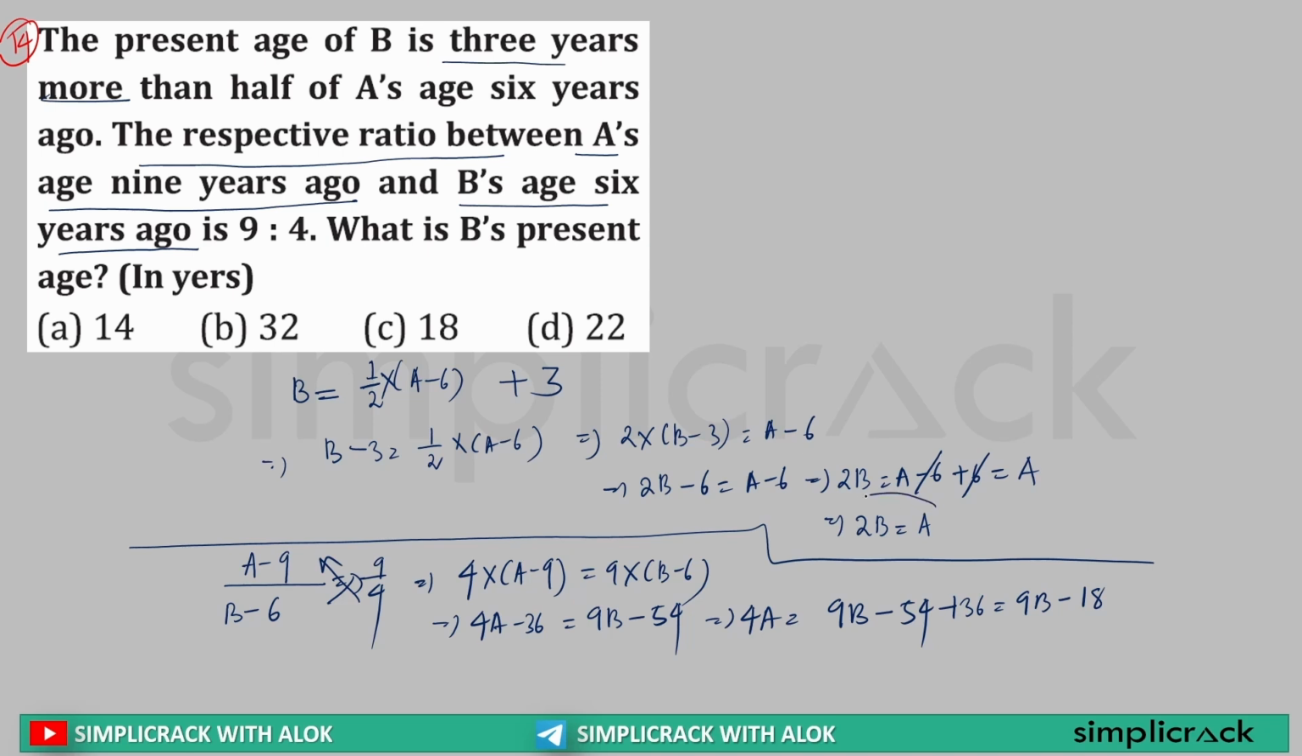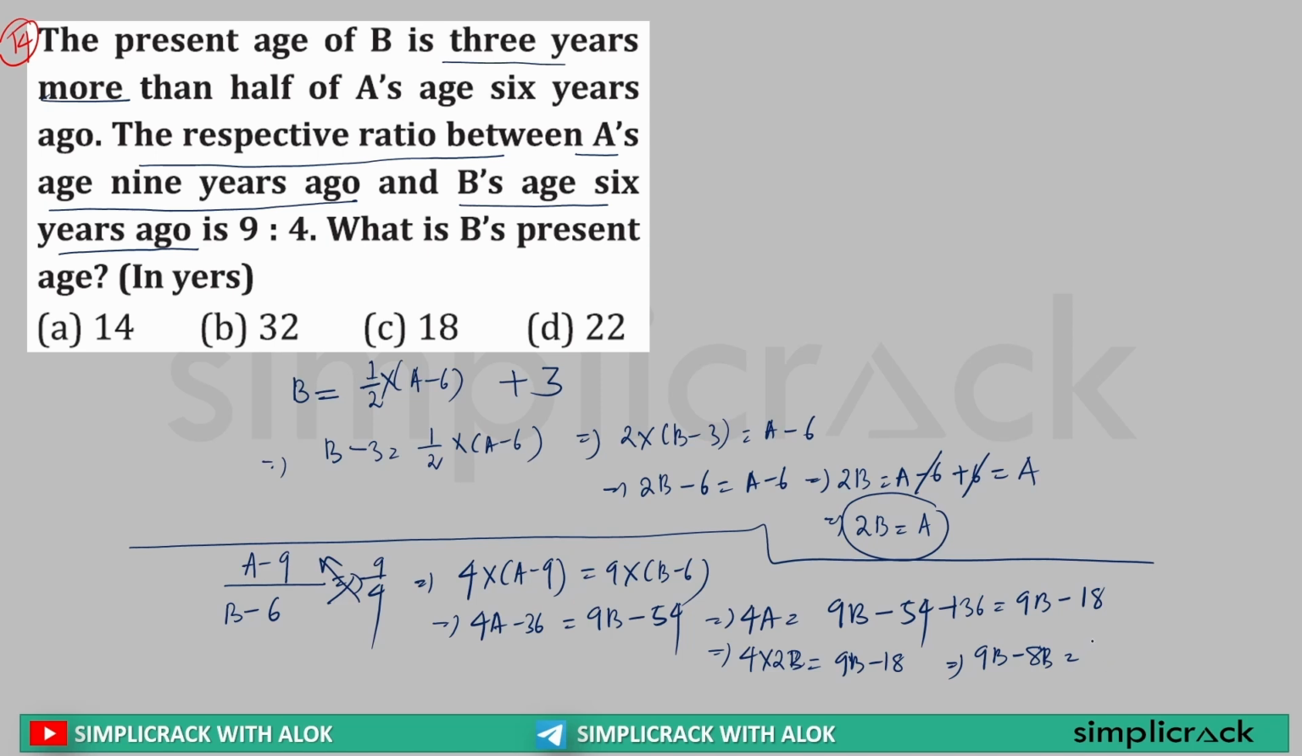Now understand this. 2B is equal to A, or here you can say A is equal to 2B. So in place of A, I can write 4 into 2B is equal to 9B minus 18, or I can say 9B minus 4 into 2B, which is 8B, is equal to minus 8.